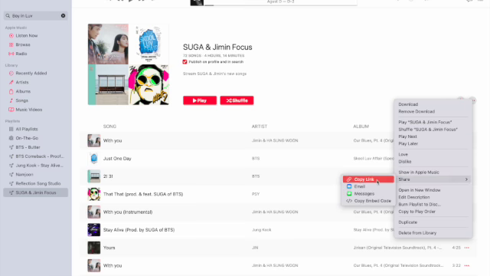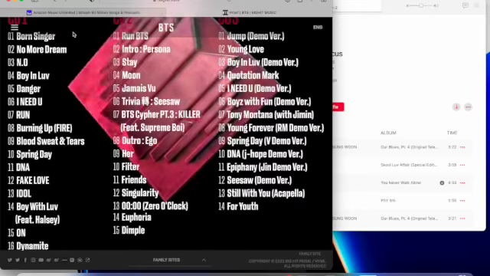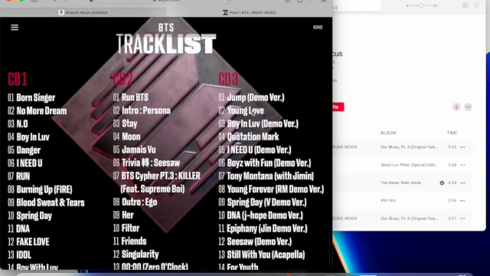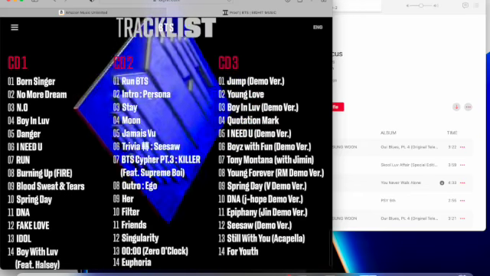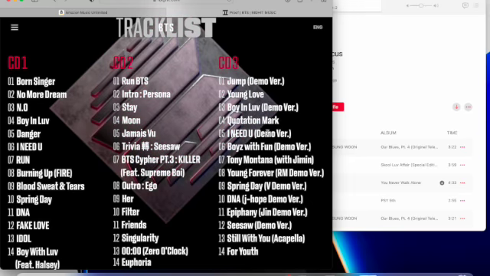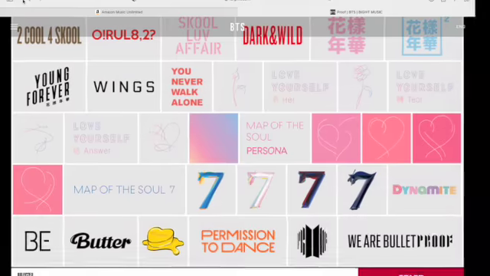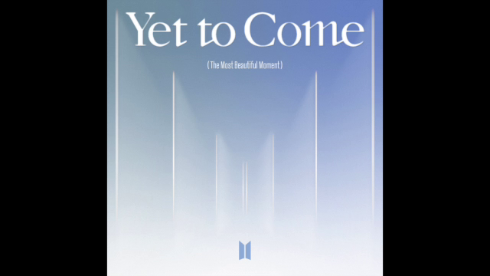Easy enough. Click the 3 dots, share the playlist, copy the link, and then you can send it and post it in the group, send it to your friends, so we can all make sure that BTS is number 1 forever. And then we are going to track CD2 week 2, CD3 week 3. And then I don't know what's going to happen after that, but hopefully, at least for the first 3 weeks, we can get all their albums on the charts. Obviously we want Yet to Come to be number 1 for a long time.